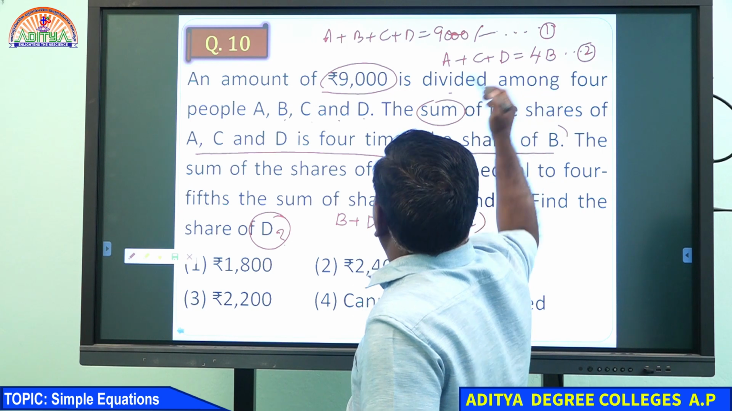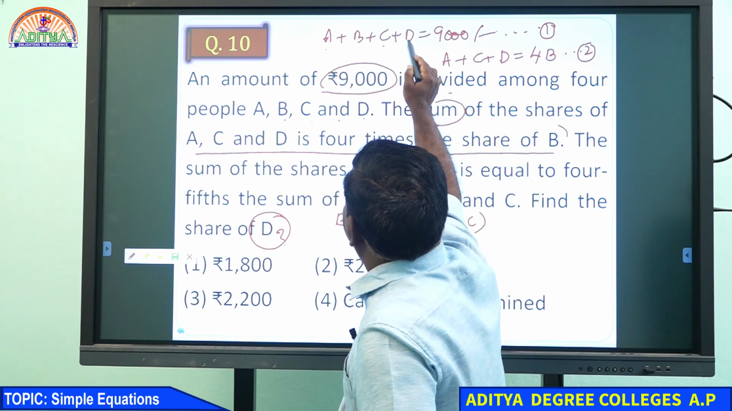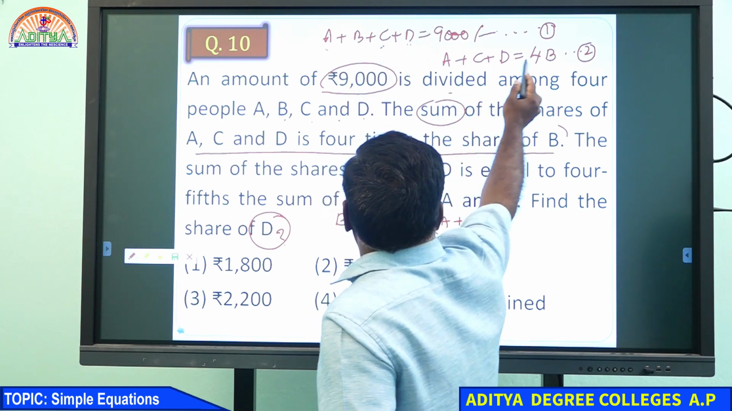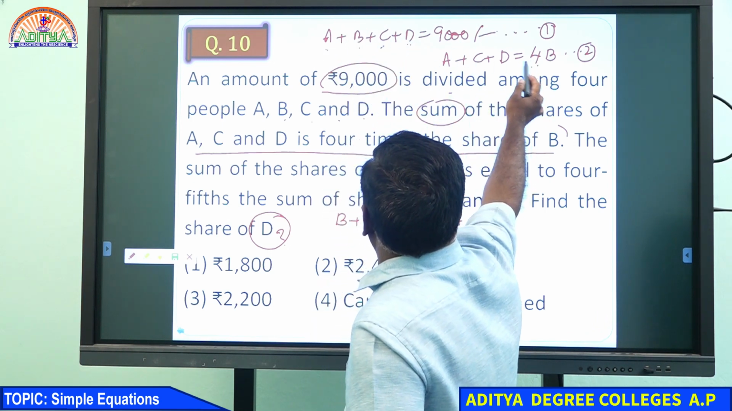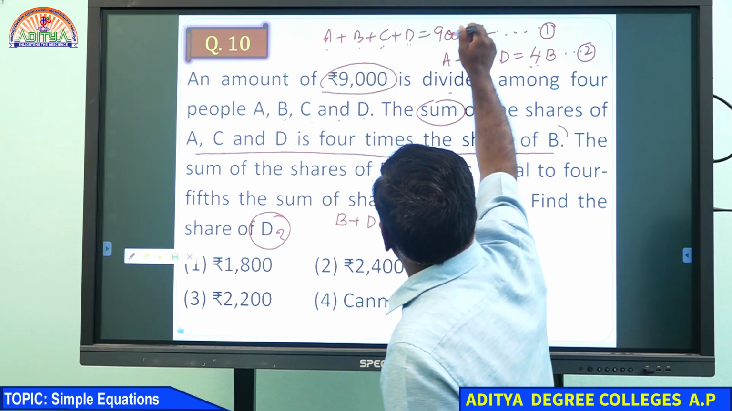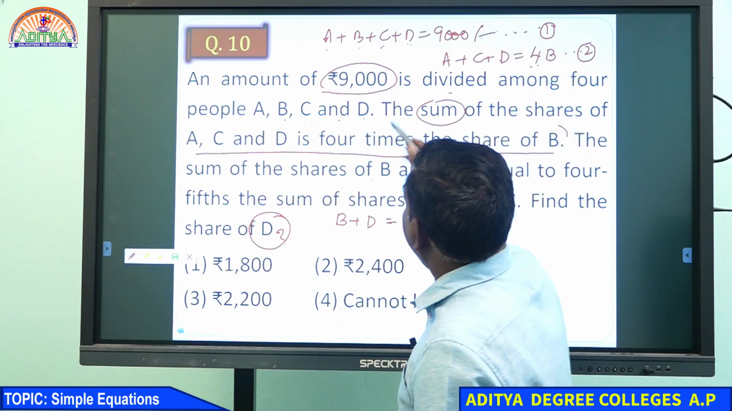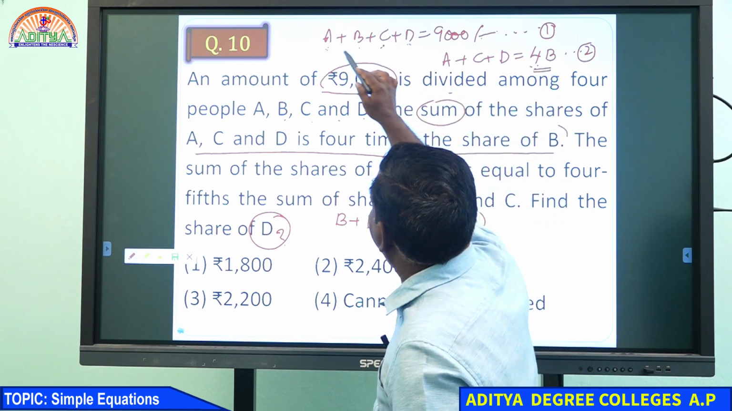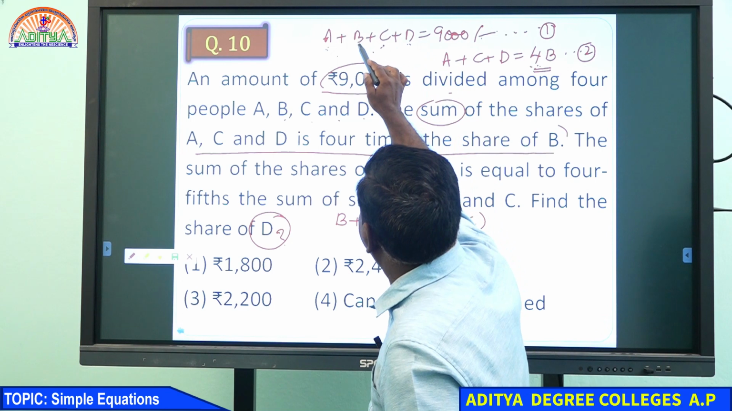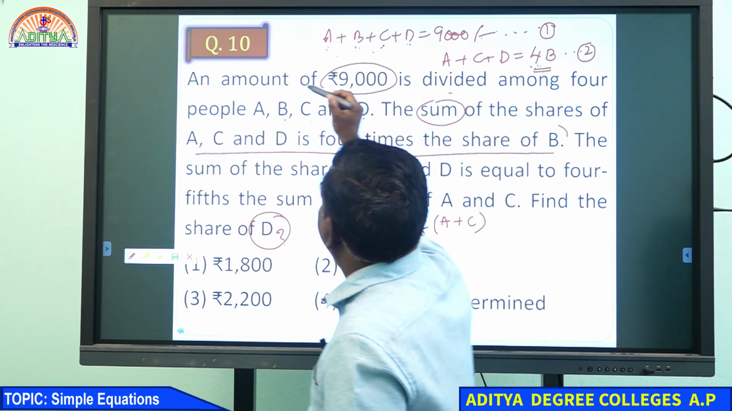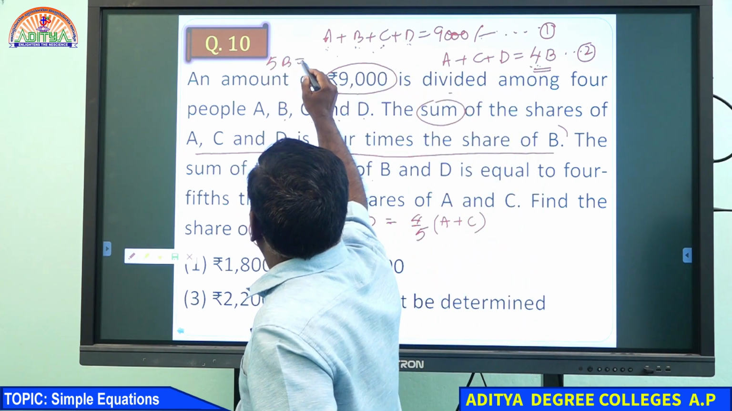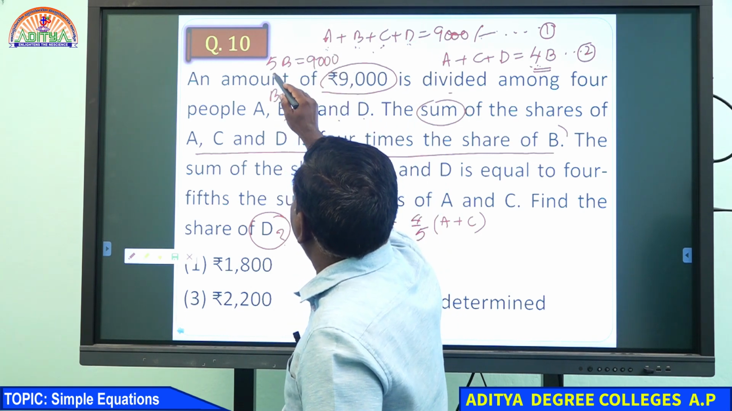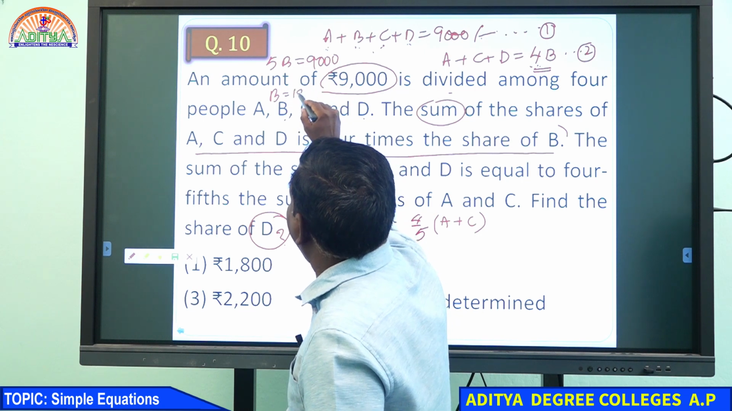ACD equal to 4B. In the place of ACD we can write 4B. So B plus 4B equal to 9000. By using the first and second equation, in the place of ACD we can write 4B. So here B is also there, 5B equal to 9000.